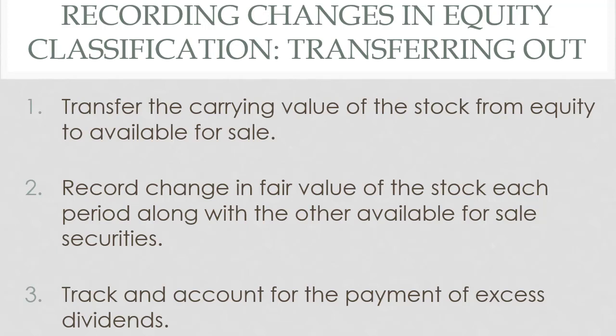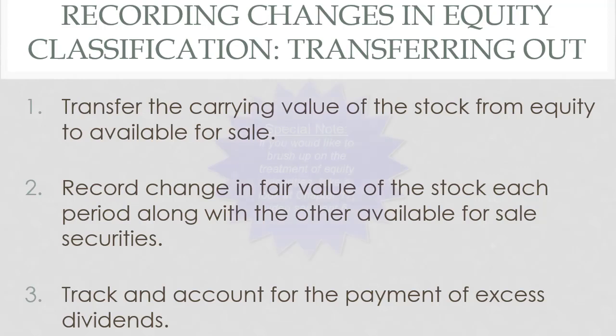And then in that 20 to 50% range of ownership, we treat them as equity securities. As an equity security, we're keeping track not of fair market value, like we do with trading and available for sale. We keep track of our portion of their retained earnings. So if their retained earnings goes up, we show our asset increase. If their retained earnings goes down, we show our asset drop. So we're keeping track of our portion of their net assets.